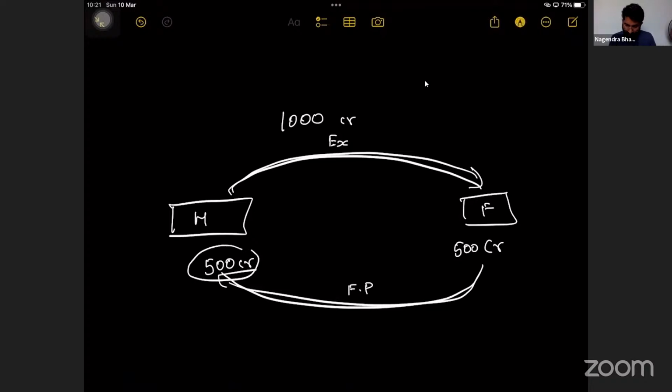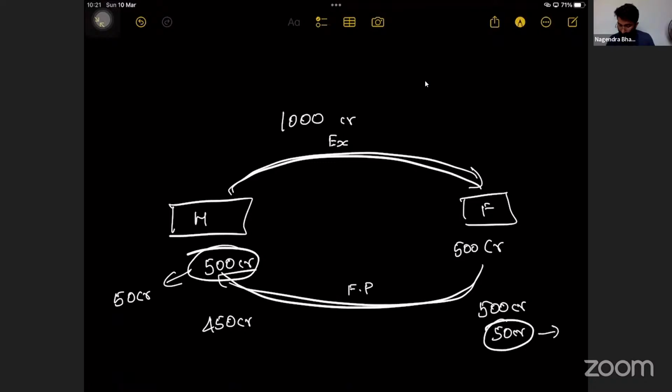Now, whatever the household receive, if they save, for example, 50 crore, then after saving, here it will be 450 crore. But here it is 500 crore. It doesn't match, sir. That's why it is a presumption that 50 crore saved has to be invested by the firm. So for this year, 50 crore is savings and 50 crore is investment. Now again 450, there is balance. This is equilibrium.